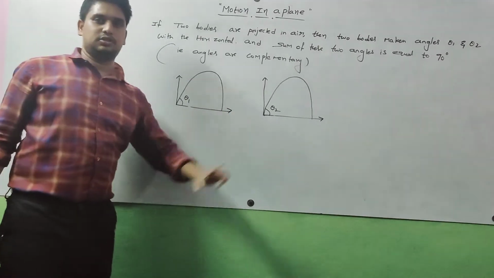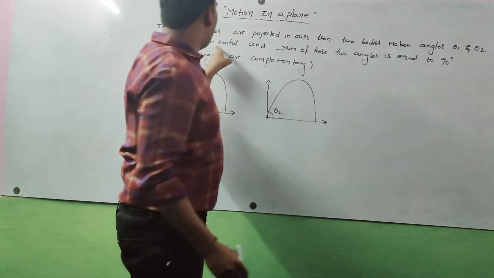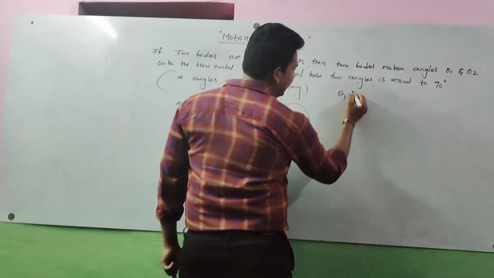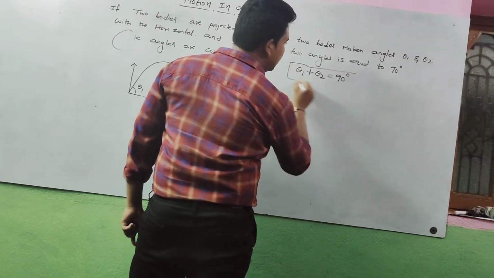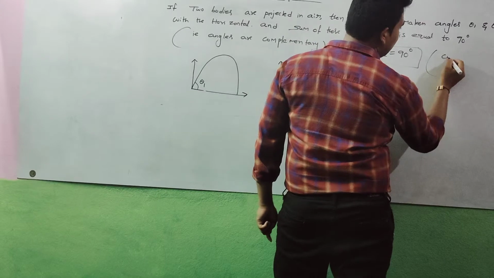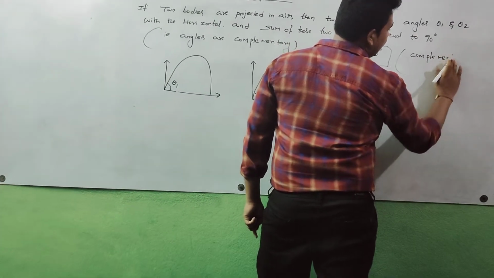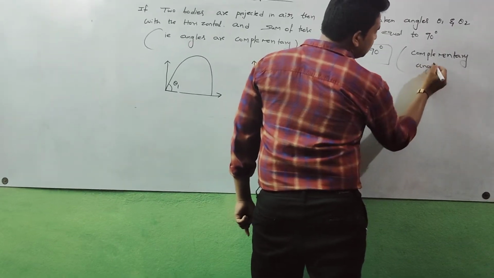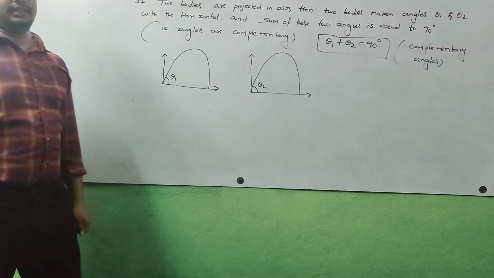Then the sum of these two angles, theta 1 plus theta 2, is equal to 90 degrees. So these angles are called complementary angles.